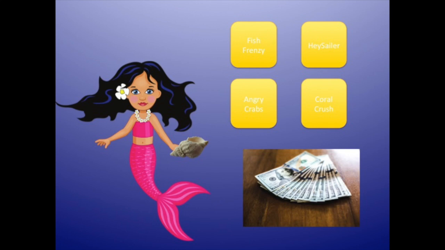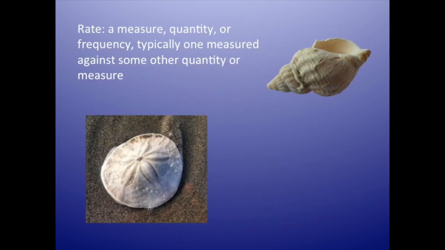Marissa the mermaid was in big trouble with her father. She was spending way too many sand dollars on games and apps for her shell phone. Her father, King Triton, was enraged because their monthly rate was higher than the tides. Rate is defined as a measure, quantity, or frequency, typically one measured against some other quantity or measure.